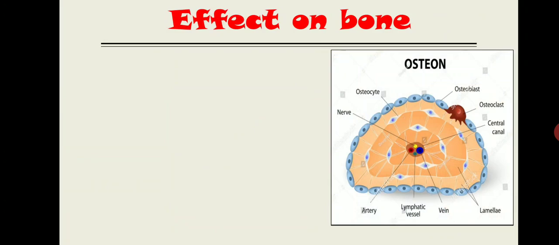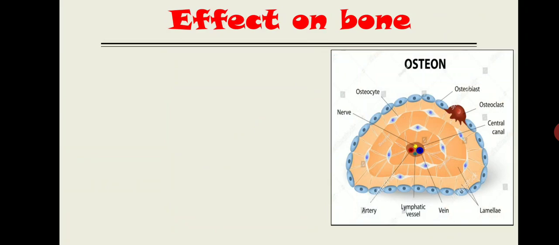Here's the figure that shows osteon written on top of it. What does osteon mean? Osteon is the functional unit of bone, right? In the same fashion, when we talk about the kidney, the nephron is the functional unit of the kidney. It makes all the functions of the kidney.